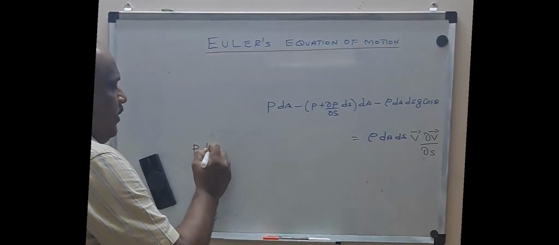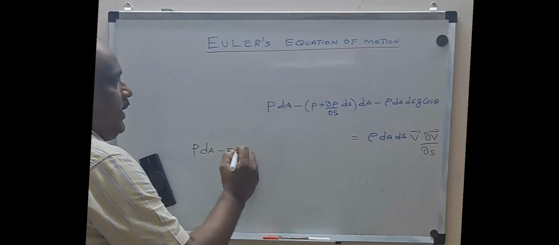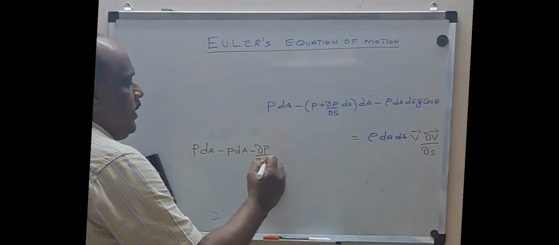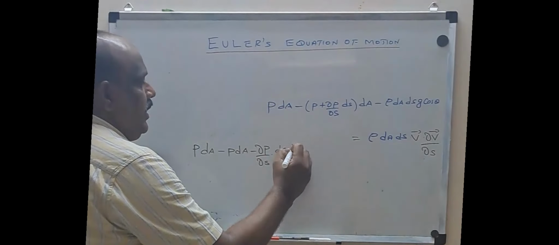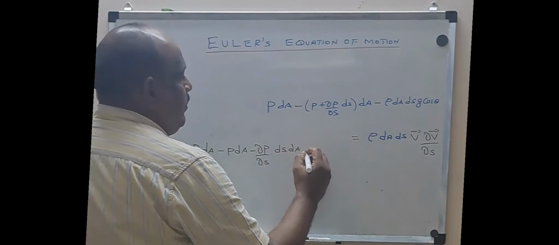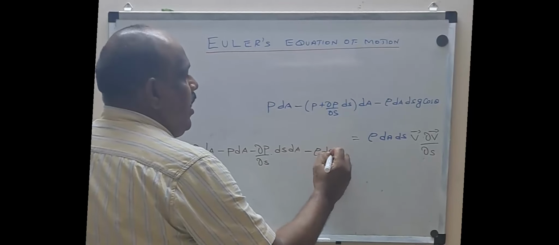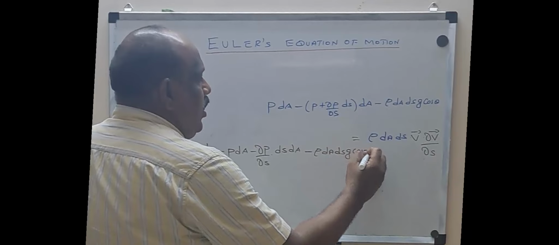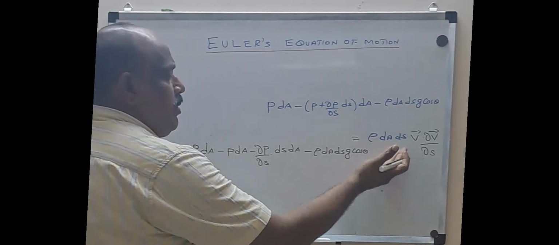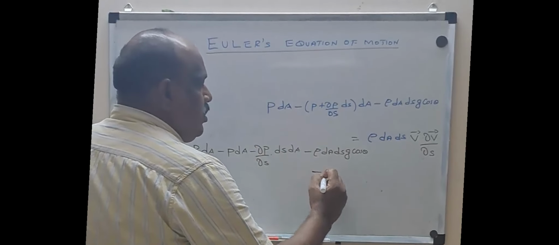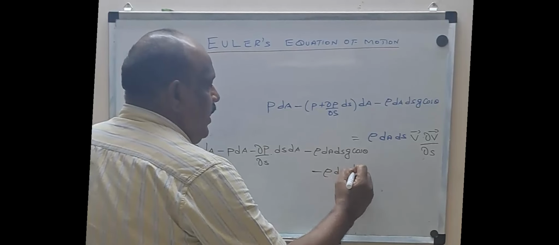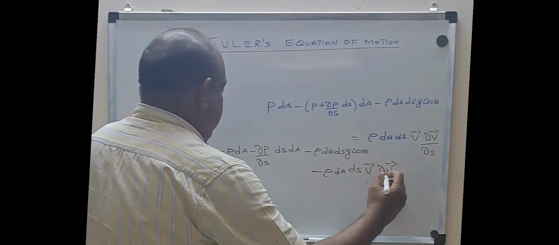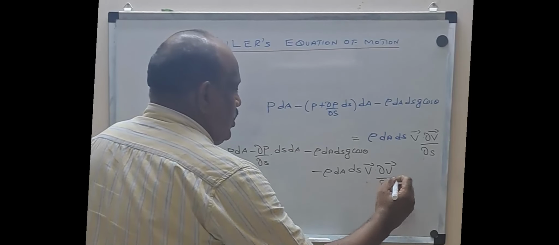So PdA minus PdA minus dou P by dou s into ds dA minus rho dA ds g cos theta. You even bring this term to the left hand side, so the positive term will become negative: minus rho into dA ds into v into dou v by dou s is equal to 0.